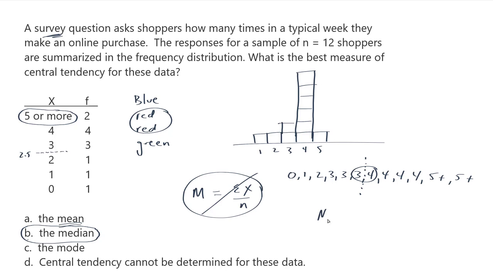So the median, even though they didn't ask for this, I just want to show you how you would handle finding a median on a frequency distribution table. The median is going to be the average of 3 and 4. It's going to be 3.5. Okay, so our answer here is B, the median.